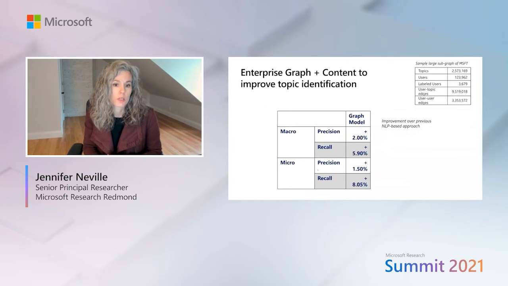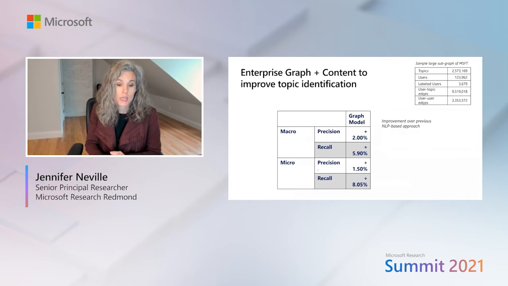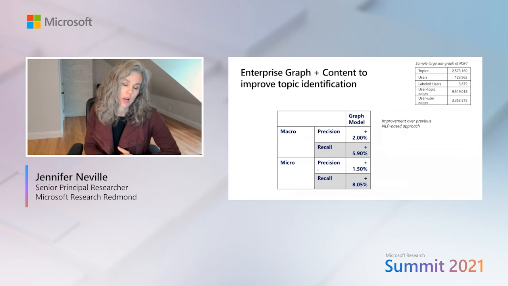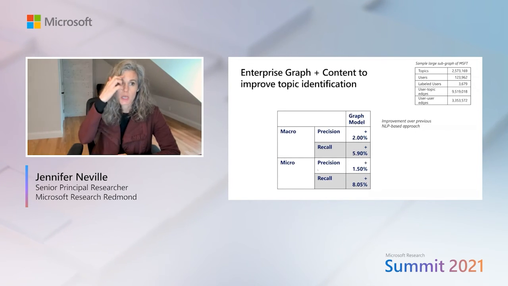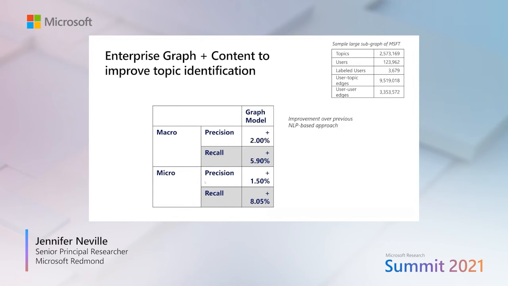And to give you some indication of the potential of using this graph plus content information to improve recommendations, here are some relative performance results where we see the graph model provides significant gains in precision and recall compared to previous NLP-based baseline approaches.